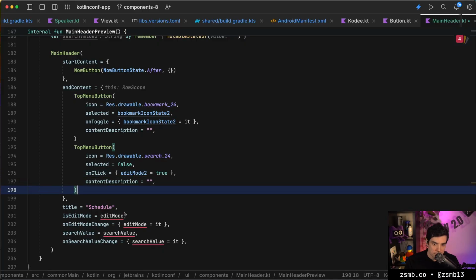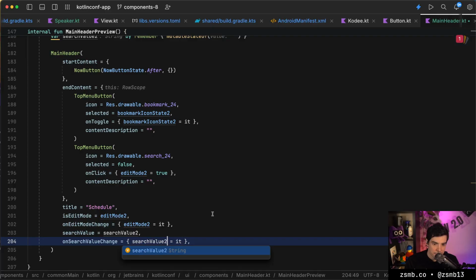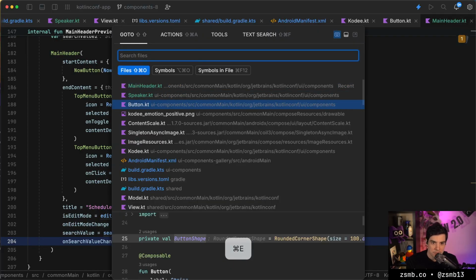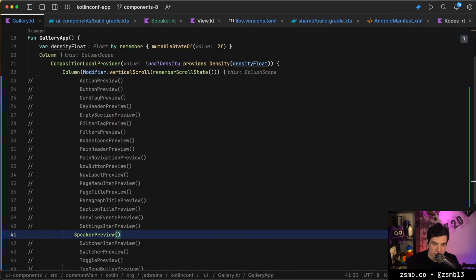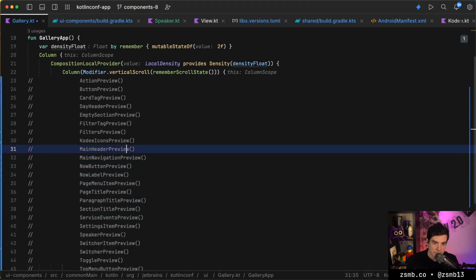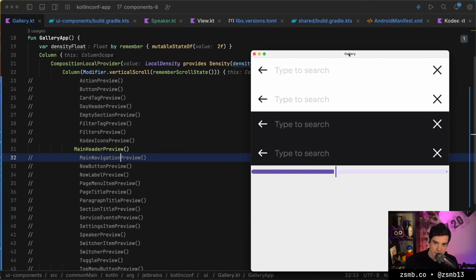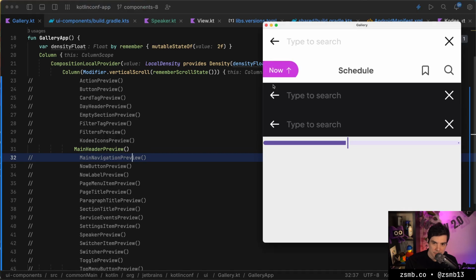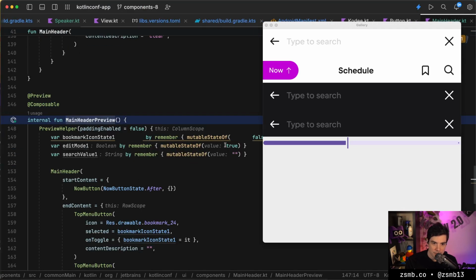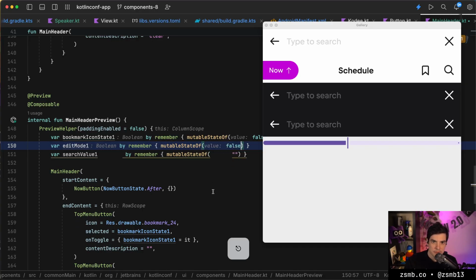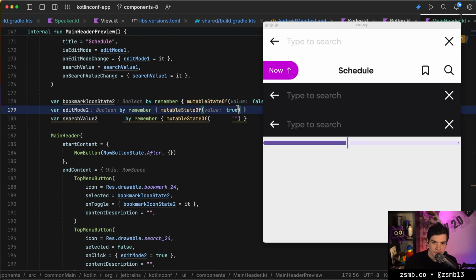Okay, so I just edit all of these into something else and put the little 2s after every error. And then let's make sure that we look at this in the gallery. So again, this is the main header preview. And if we pull up that, it hot reloads and we have the same thing twice, which is good. Let's make it so that edit mode is false by default in both of these previews.